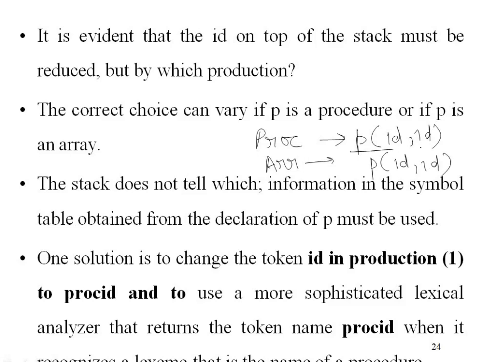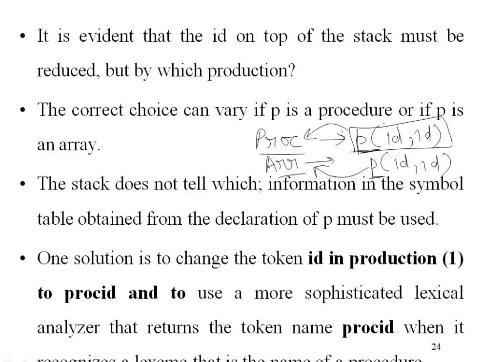So whenever you reduce this, it will be reduced either using procedure or using array. In this state, we cannot decide whether we should consider it as procedure or as array. Whichever you consider, it will be replaced by either procedure or array. So this is the state in which we say that it is a reduce conflict.